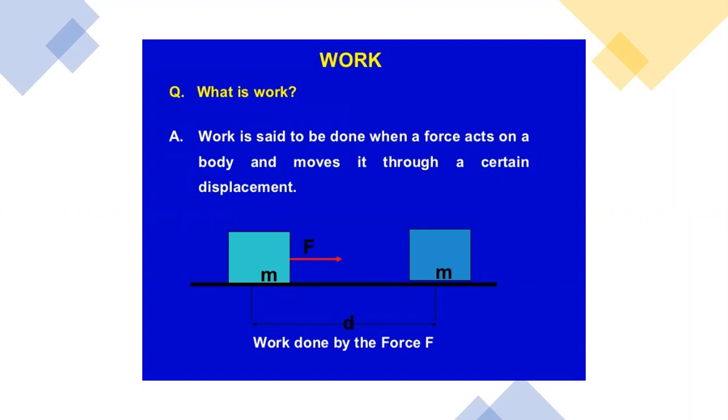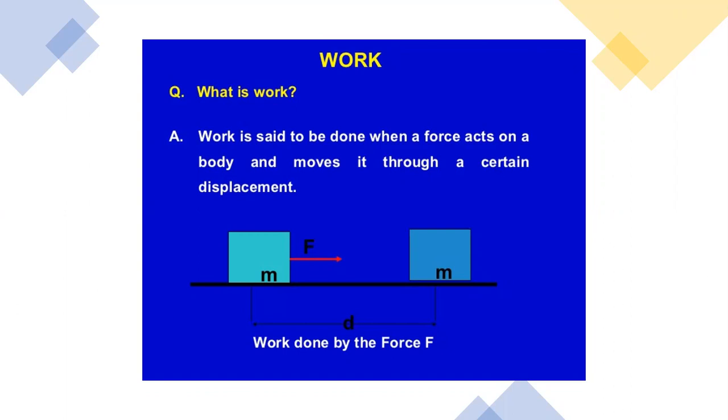So taking a start, what is work? Work is said to be done when a force acts on a body and moves it through a certain displacement. Say an object having a mass m is at its initial position, a force is being applied on it, and the object covers a displacement in the direction of the force. Then we say that force has done some work.